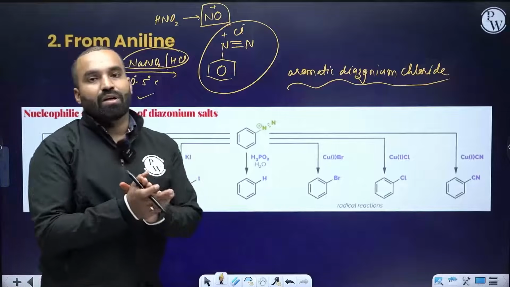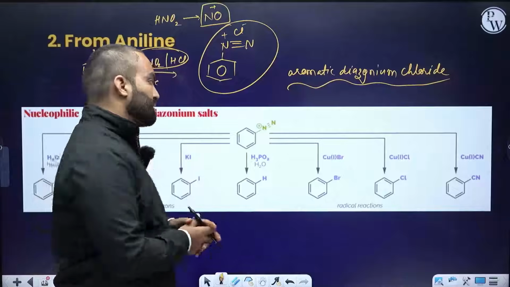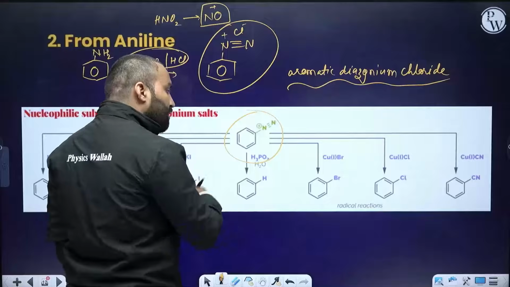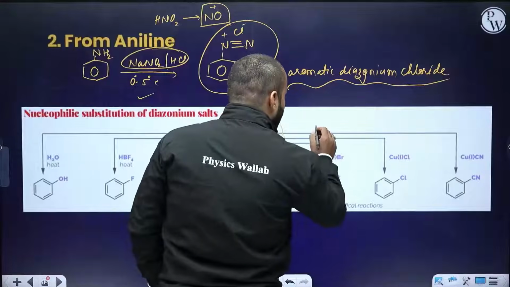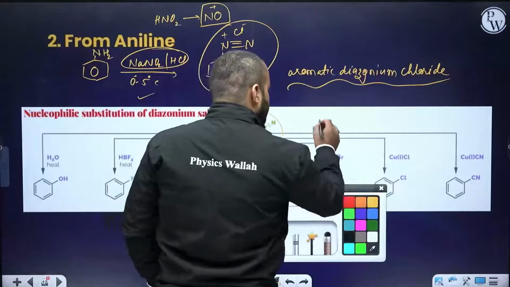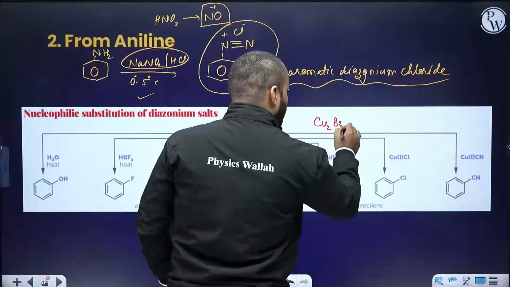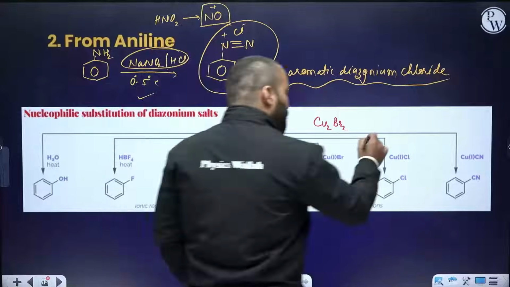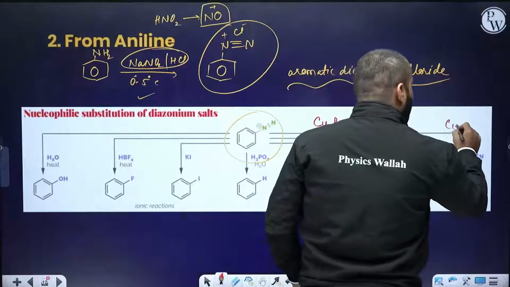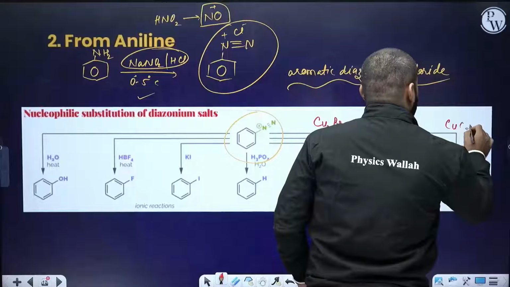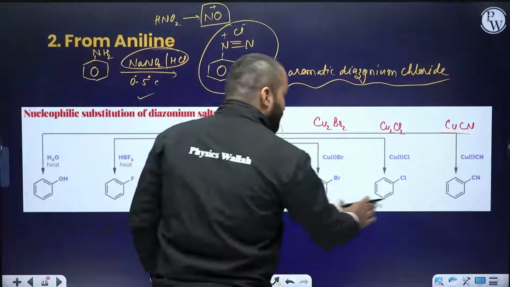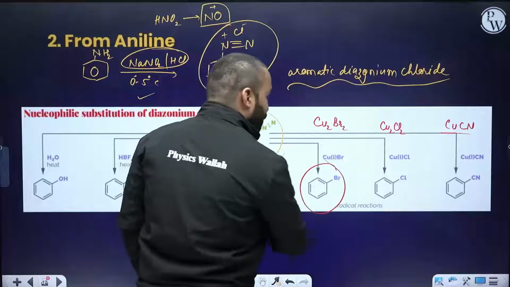Alkyl diazonium salts are very unstable, so practically in a laboratory you cannot use them. So you start from the benzene diazonium salt. If you react it with CuBr, that's Cu2Br2, cuprous bromide. If you use Cu2Cl2, that's cuprous chloride. If you use CuCN, cuprous cyanide. All these three are going to result in the substituted product.